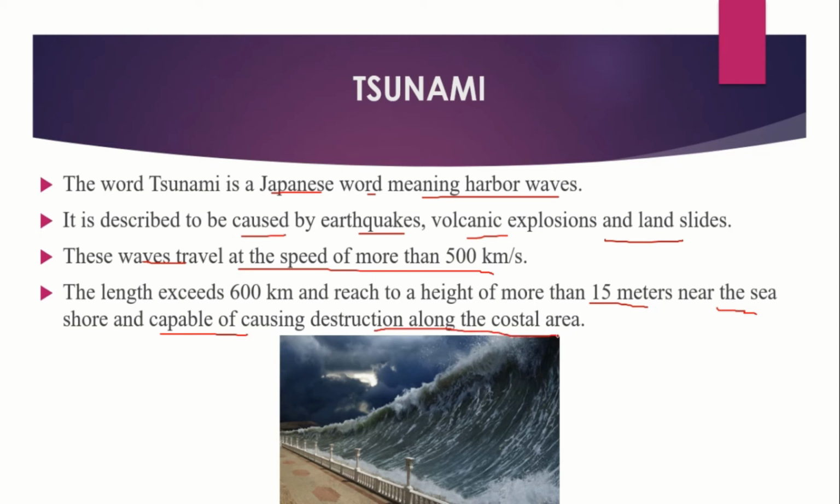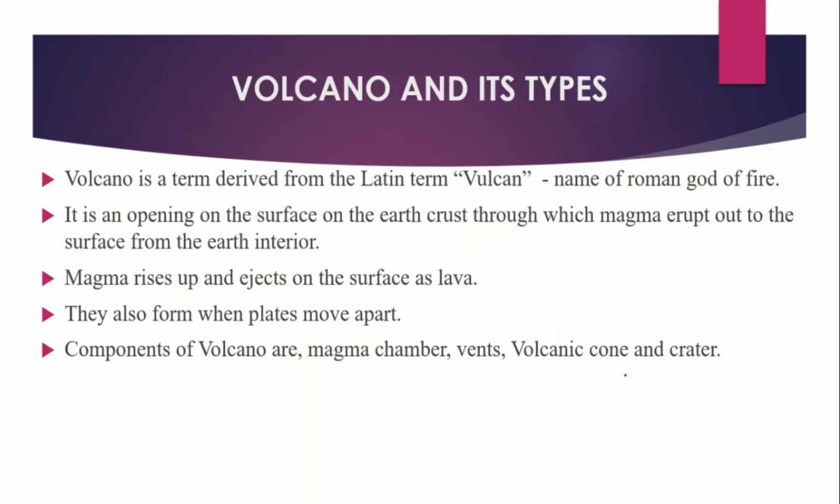The 2004 Indian Ocean earthquake that caused a tsunami is the sixth deadliest natural disaster, which traveled at the speed of 600 km per hour with an estimated death toll of 280,000. Now let's see the volcano and its types.